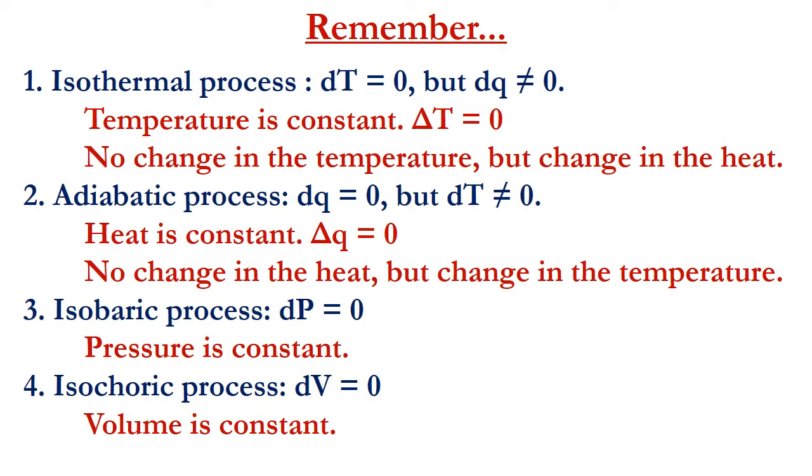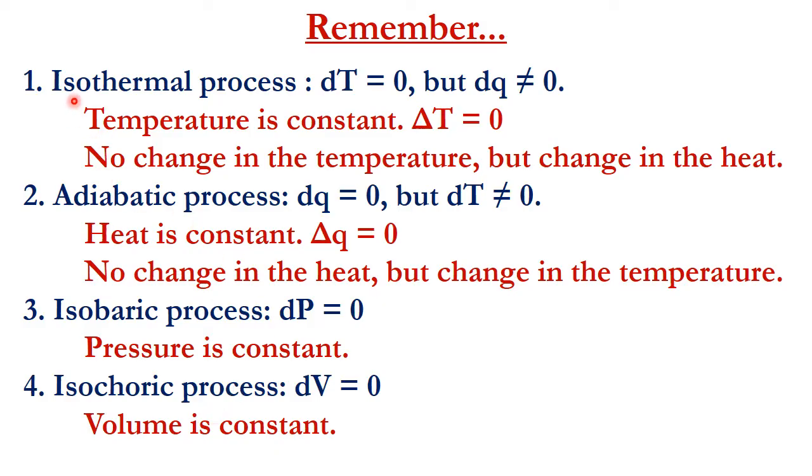Before going into the first law derivation, I just want to remind you of these types of processes. We have seen 7 types of processes, but these 4 are very important and we should remember them for this derivation.